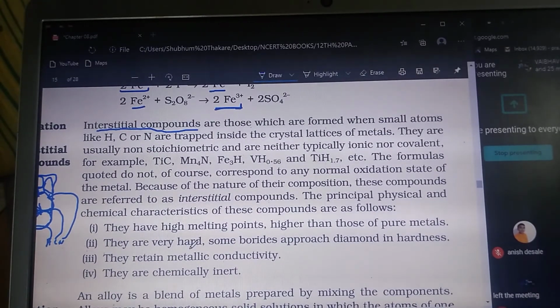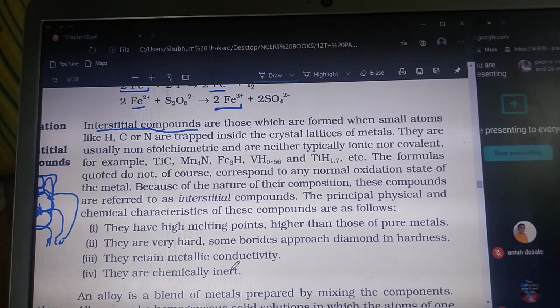So if the original metal has less strength, then if we make the interstitial compound of that, it will become stronger. It has a higher melting point, more conductivity, and is chemically inert.